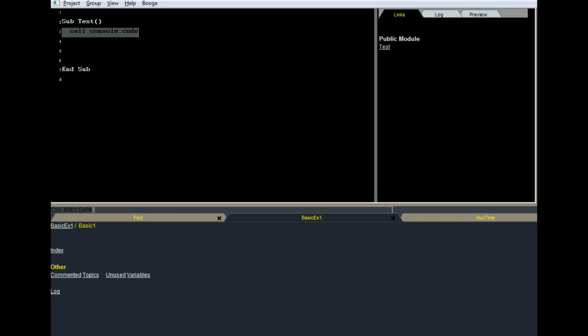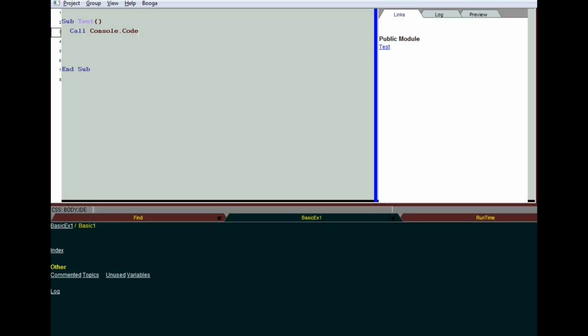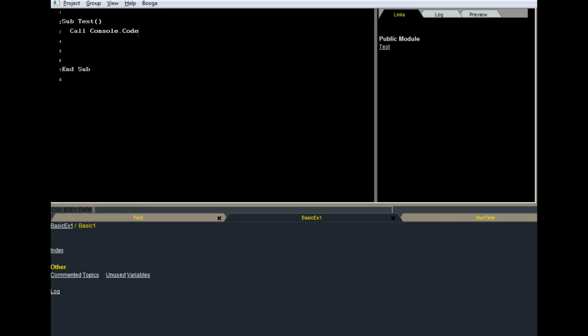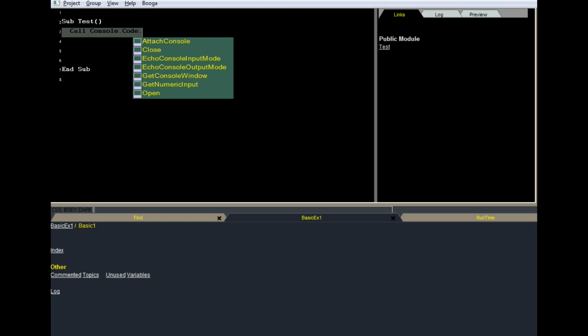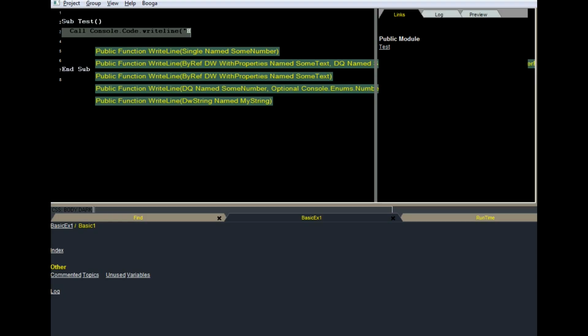Don't like that. Turns out if I change my color schemes a little bit, I'll cycle through my 3 color schemes. Go back to this one and okay. We got some style now. Write line. Hello from BASIC.